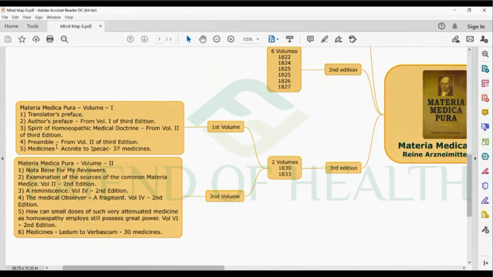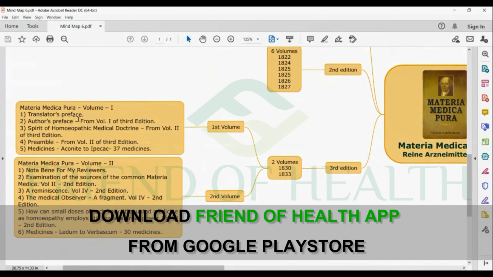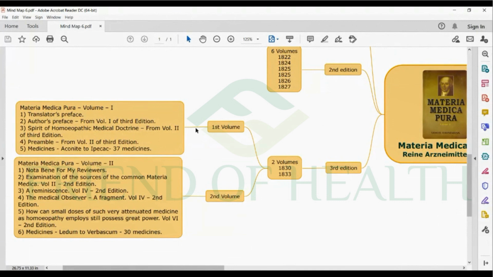First volume contains some important lesser writings also. So in the Materia Medica Pura, if you have it in your hand now, what you see in volume 1 is the translator's preface. Then comes the author's preface, taken from volume 1 of the 3rd edition. Then Spirit of Homeopathic Medical Doctrine, a very important article, from volume 2 of the 3rd edition. What is important is that Spirit of Homeopathic Medical Doctrine is mentioned in the first volume of the 3rd edition.